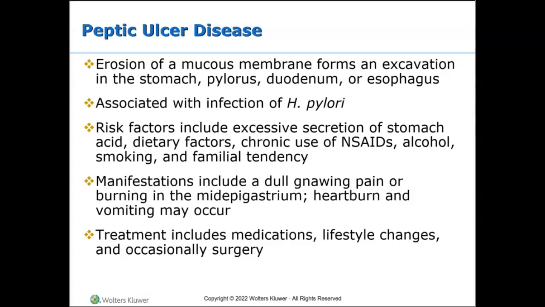So again, over-the-counter or prescription acid blockers would include things like famotidine or Pepcid, cimetidine or Tagamet, right? And then we also have antacids that neutralize stomach acids, right? So antacids can provide symptom relief, but generally aren't used to heal a patient's ulcer.